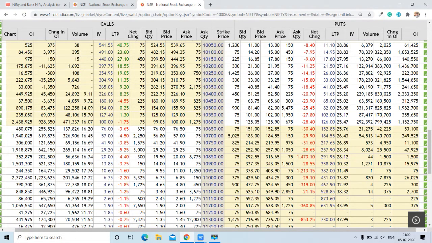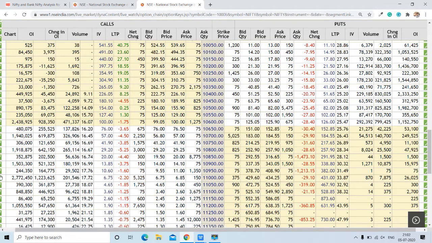And for that purpose we'll go through this column, Y column. Here we can see 27 lakh contracts are open at 11,000. So this is going to be the highest resistance, followed by here you can see around 24 lakh 38,000 contracts at 10,600 strike. So this is going to be the second highest resistance.